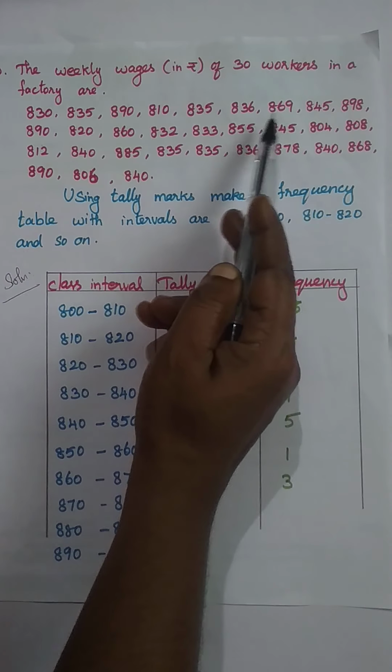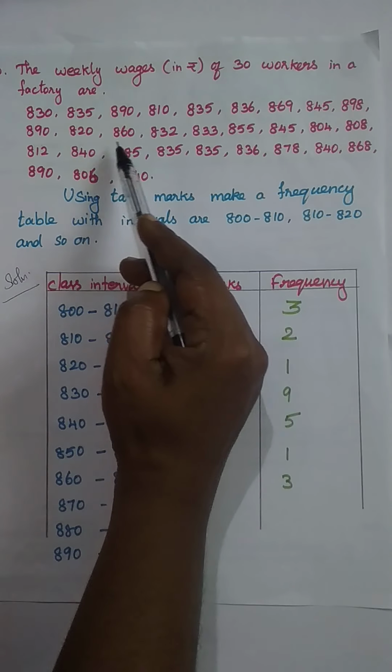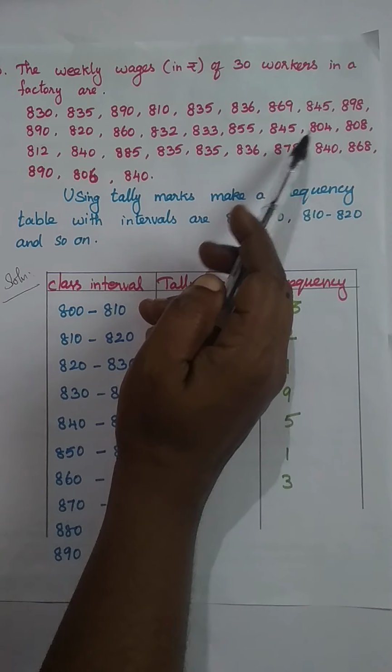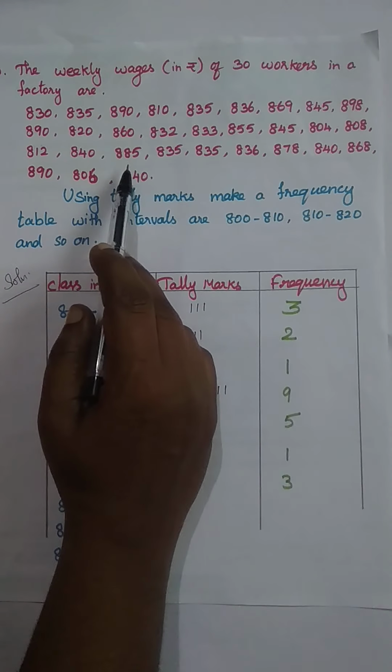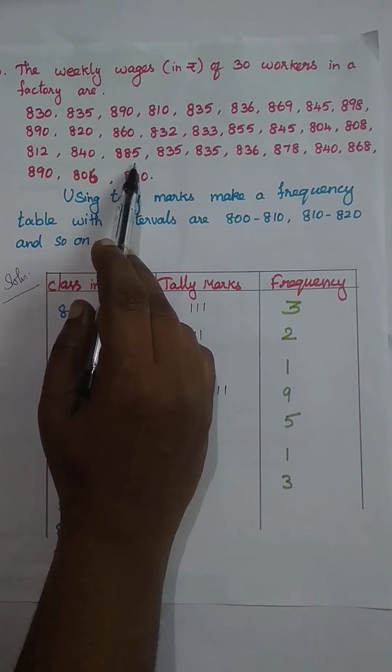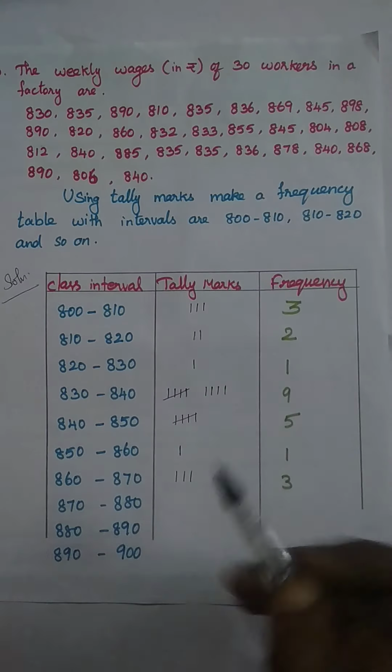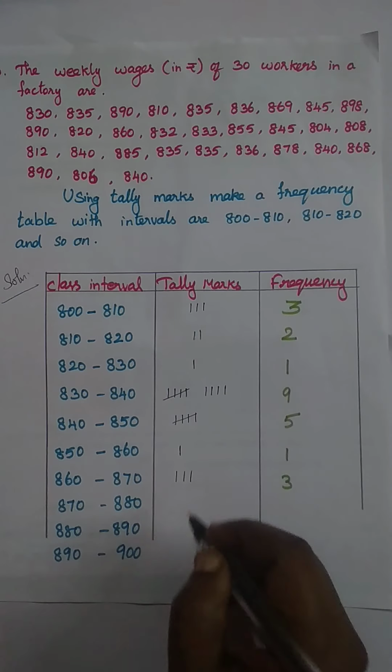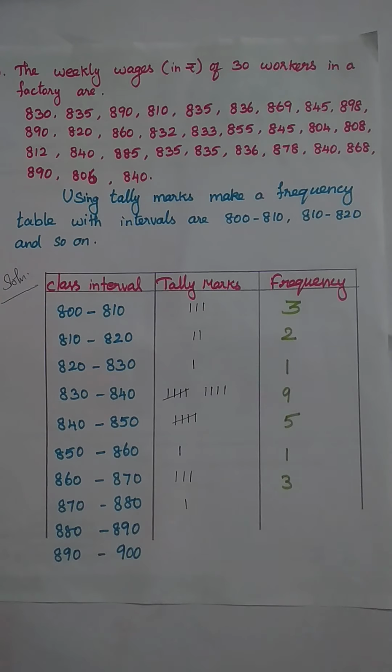Then 870 to 880. Sorry, 870 to 880, not this. 878. So 1 only. Frequency also 1. Now 880 to 890.